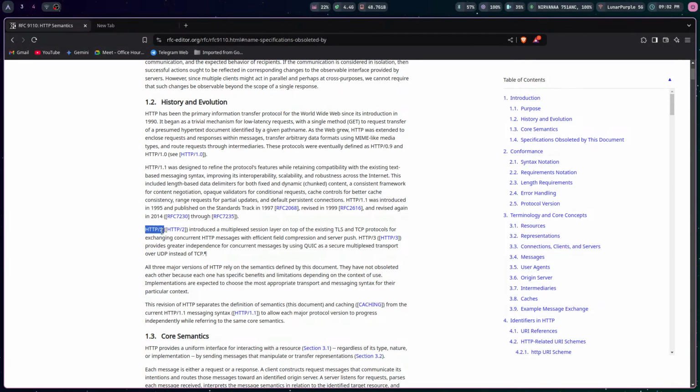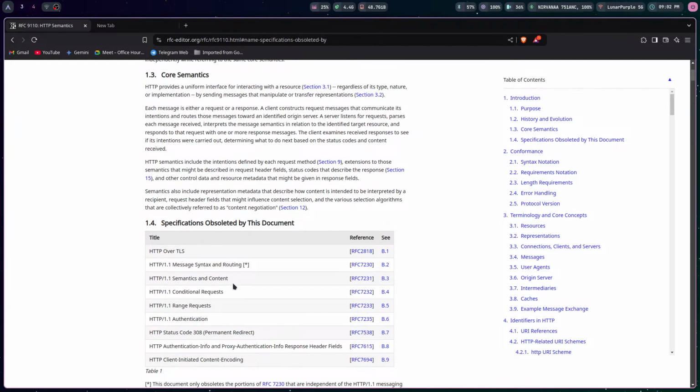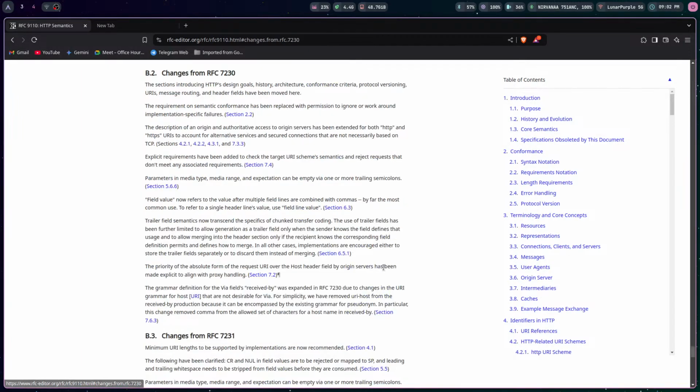HTTP 2 is likely being adopted now. So the three major versions of HTTP were basically 1.0, 1.1, and HTTP 2. The 0.9 was later upgraded to 1.1 and then made a major release. So 0.9 and 1.0 are considered almost the same. So what HTTP does is HTTP has this message syntax. We'll look at this.